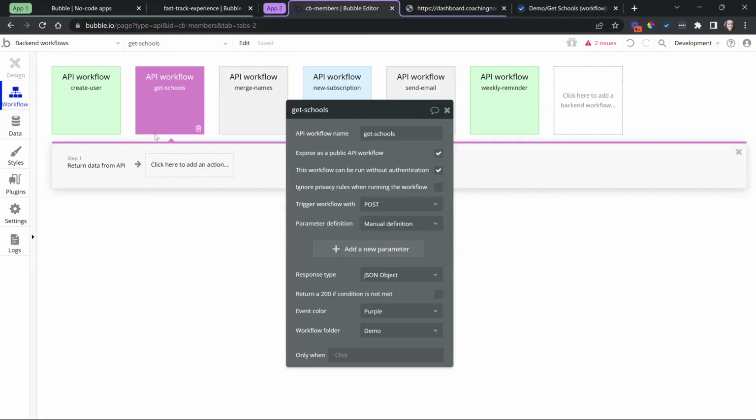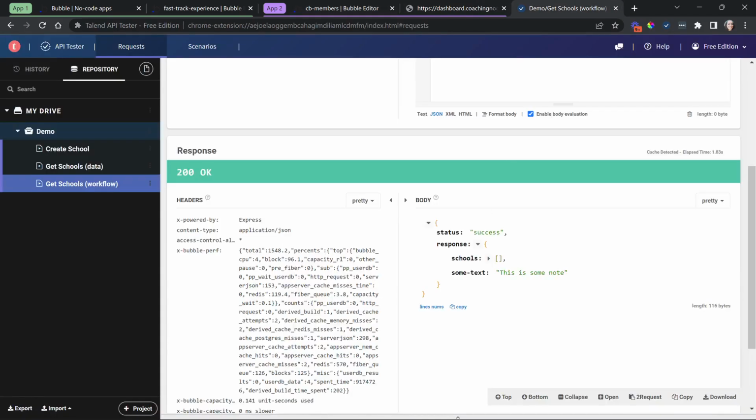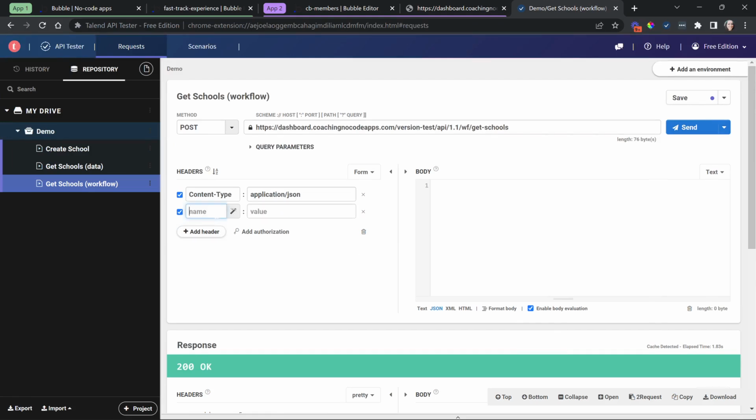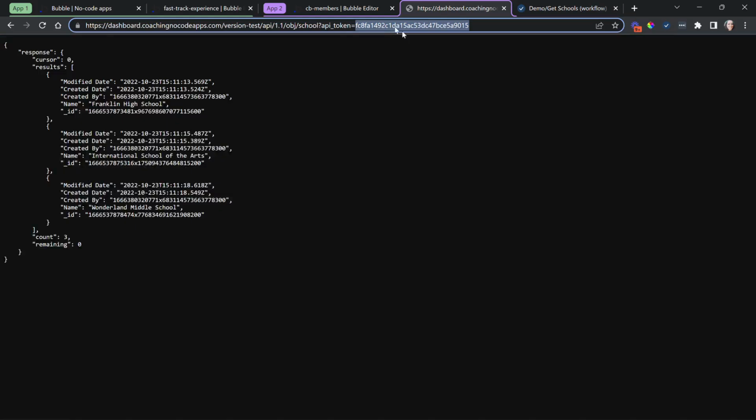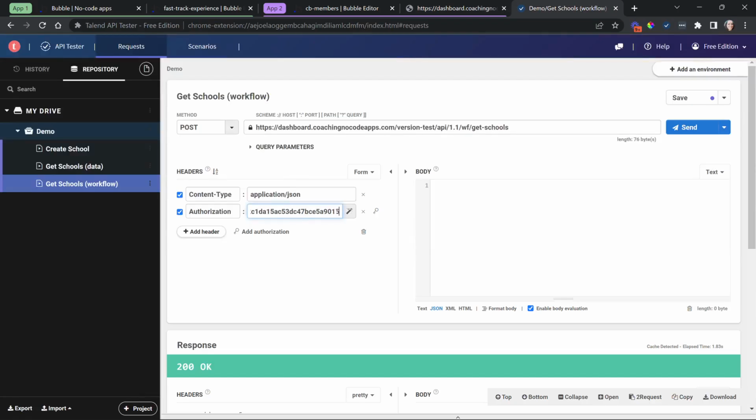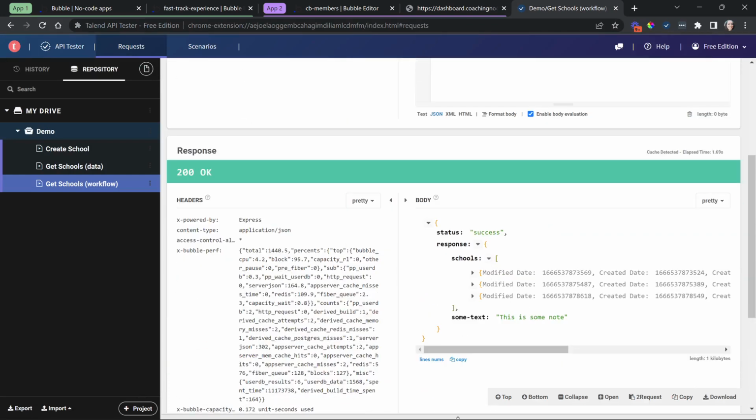Okay, now I'm going to go back to the API endpoint settings and require authentication. So here, if I provide that API key, I can bypass the privacy rules, just like I did in the browser. So I'm going to add here authorization, then bearer, and I'm going to take my key again from here, like this. And when I run that, I should now be able to bypass the privacy rules. You see now the school data comes back.